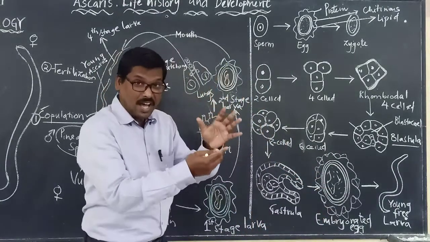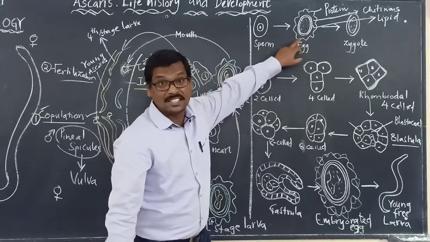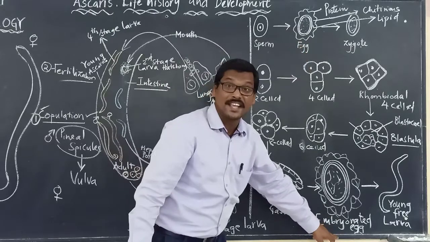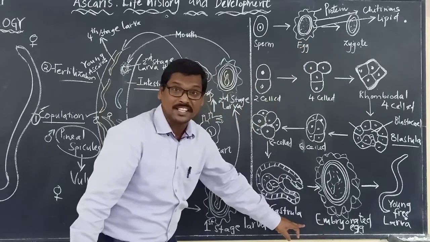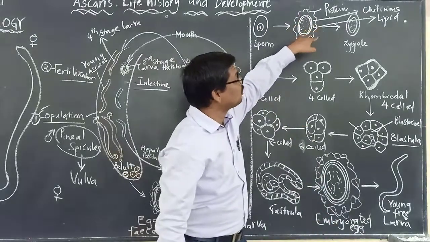Please remember, here you are coming across the word egg. This is the unfertilized egg. This is the fertilized egg, which we are here calling the embryonated egg.